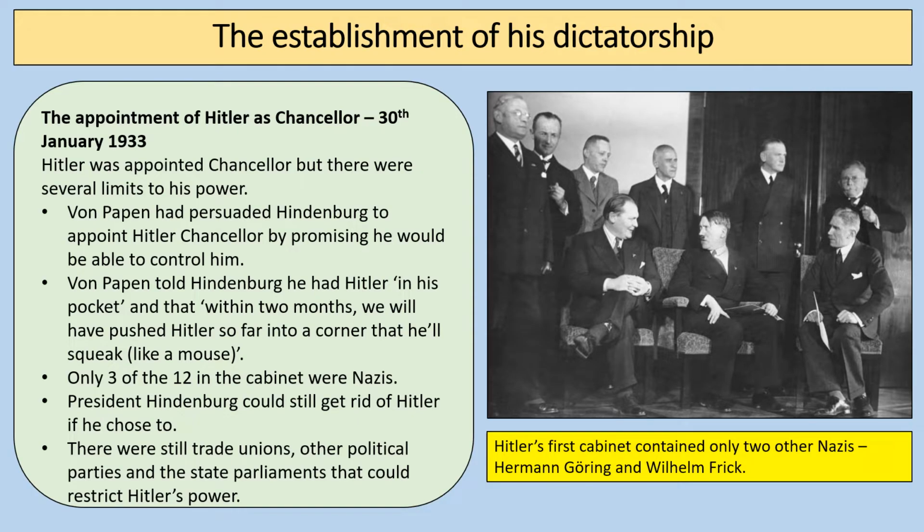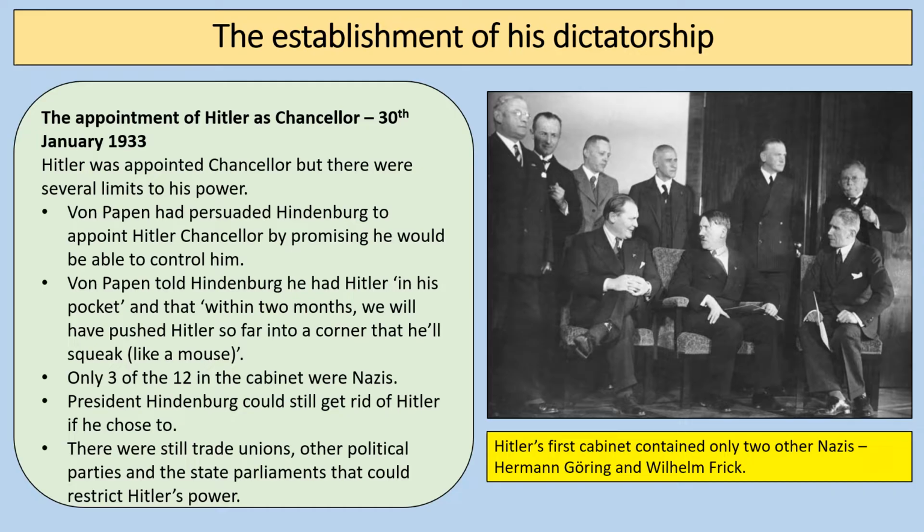Okay, so what we're going to do is start off with looking at how Hitler established his dictatorship. So we were learning about how Hitler was appointed the Chancellor of Germany on the 30th of January 1933, and how this had much to do with the political intrigue of people like Franz von Papen and Alfred Hugenberg. And there's a picture there of Hitler's first cabinet, and it only contained two other Nazis. So there's only 3 Nazis in the cabinet, which includes Hitler himself, and the 2 other Nazis in the cabinet were Hermann Goering and Wilhelm Frick.